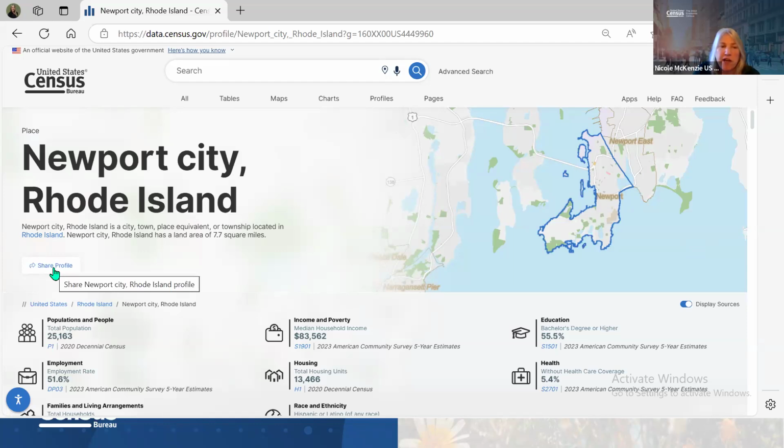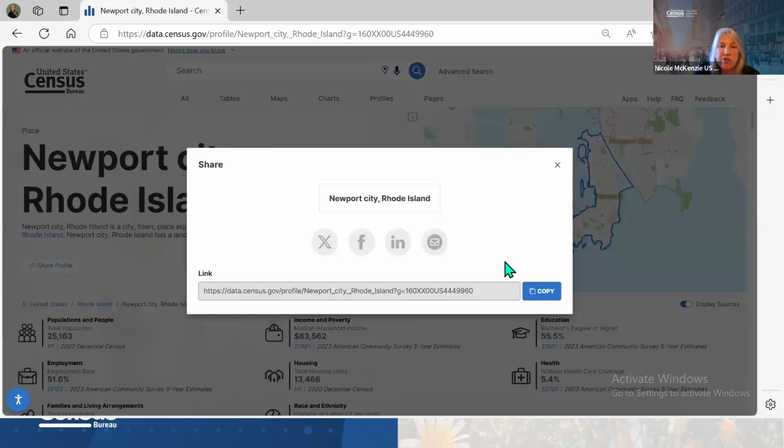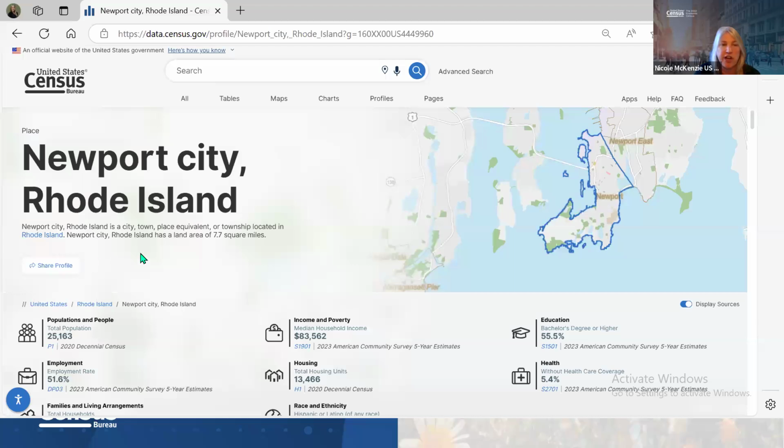You can share the profile. So you can click on that, and it allows you, if you wanted to, to share the link directly to this profile on your website. That's something you could do. You could share it if you have a Facebook page for the library. There are many different ways that you could use that to share, which might be beneficial to your community.